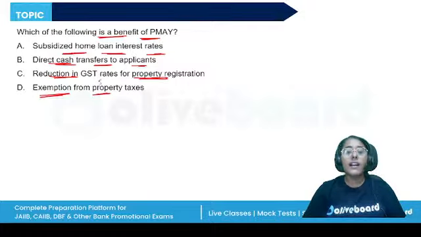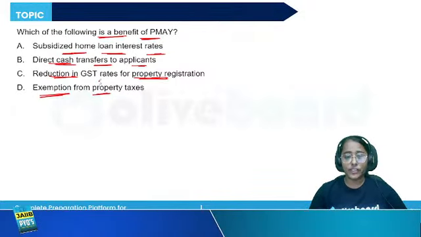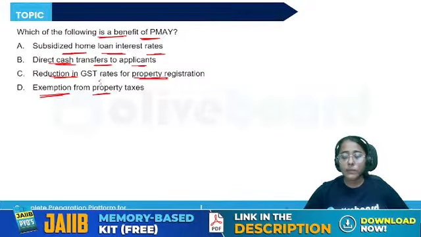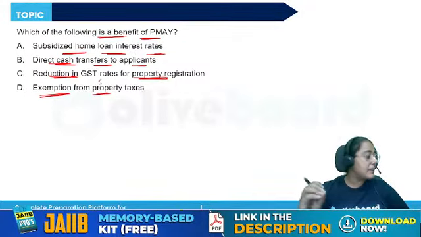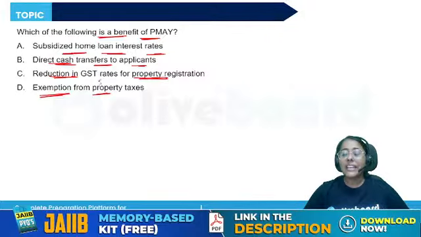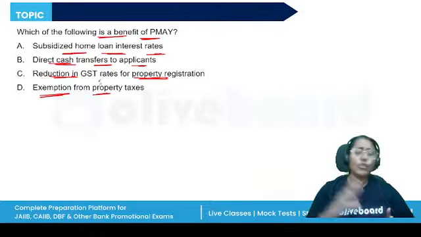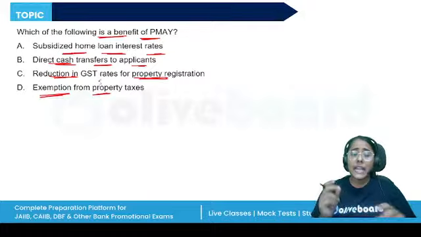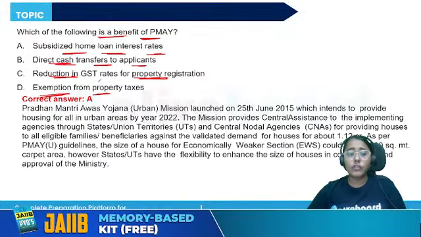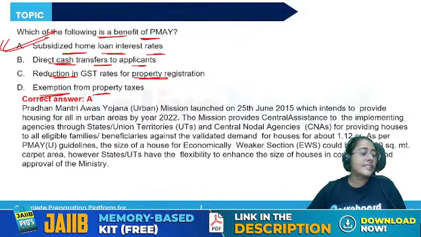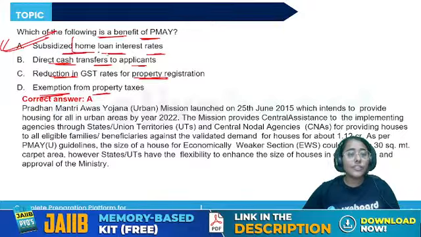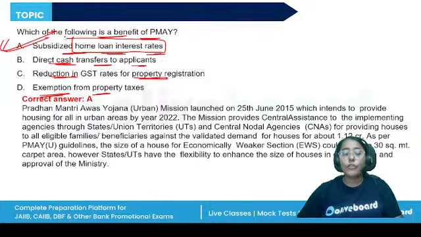So here are the different categories of beneficiaries: EWS, lower income group, middle income group 1 and middle income group 2. A beneficiary will be a family comprising the husband, wife, unmarried sons and unmarried daughters, not owning a pakka house anywhere in India. They are going to get houses at a subsidized rate. So subsidized home loan interest rates are offered. Subsidized home loan means interest subsidy.